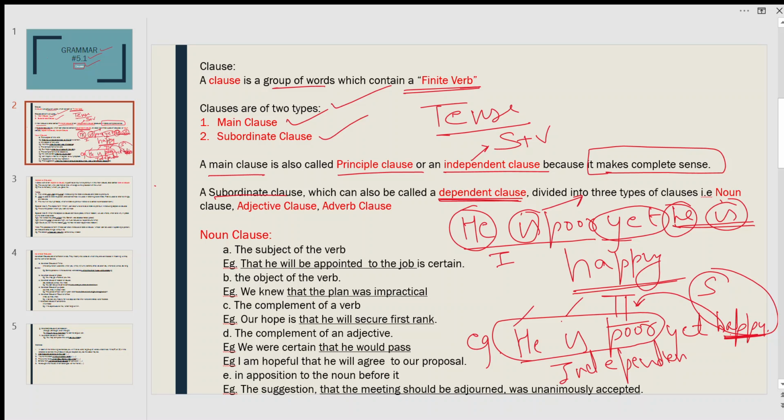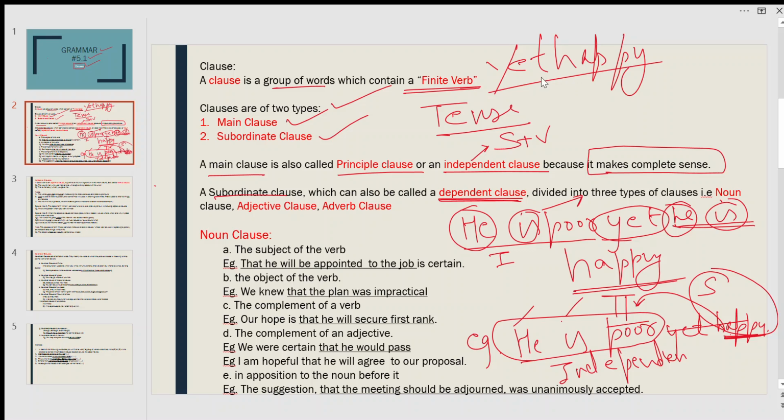If I say only this part, he is poor, then you can easily understand and make an image in your mind that someone is poor. But if I say to you, yet happy, can you tell what I am talking about?